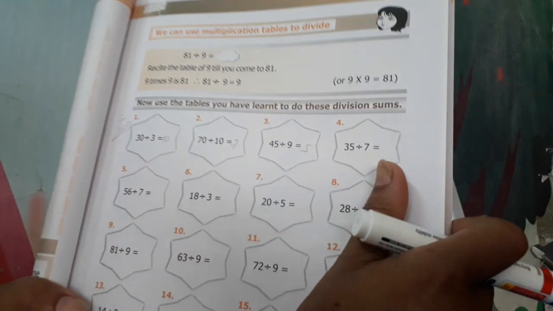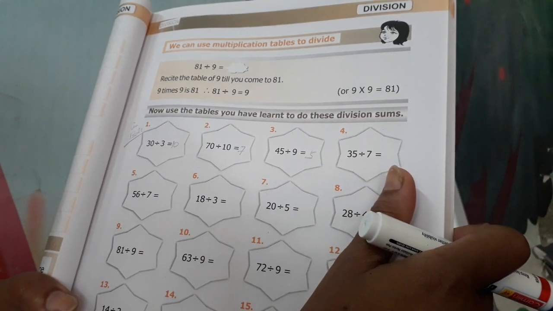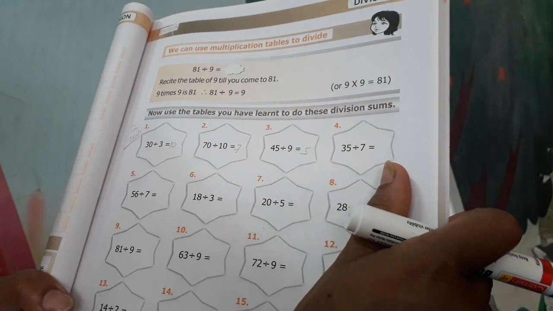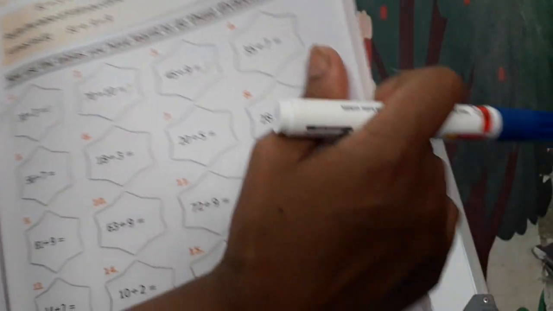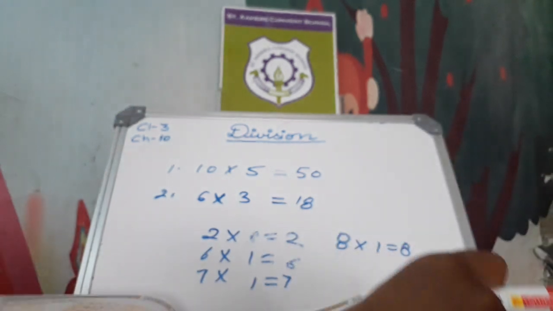Now see here. Now use the table. You have to learn to do these division sums. If you want to do these kinds of sums, you have to learn tables. Okay.